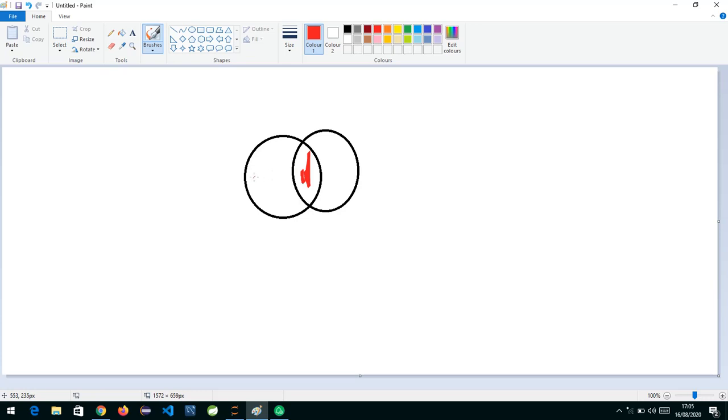If I have 1, 2, 3 in the first set, the common intersection elements are 4 and 5. It means 4 and 5 are present in this set and also in that set. That is the intersection of both the sets. And over here we had 6, 7, 8.